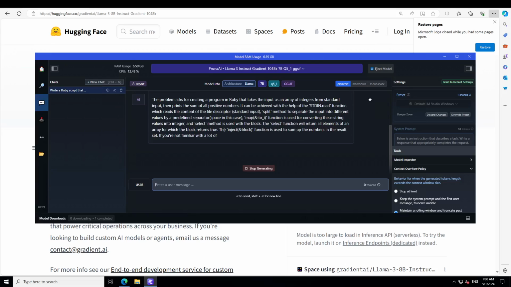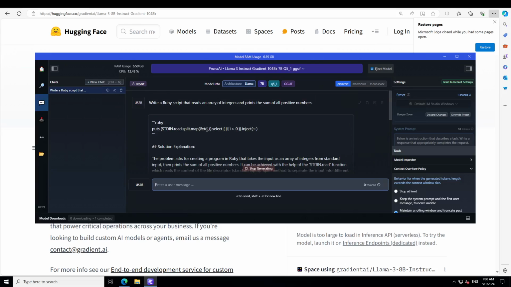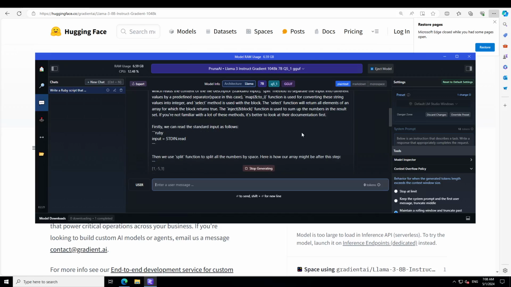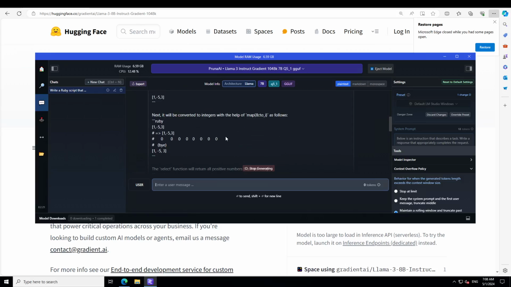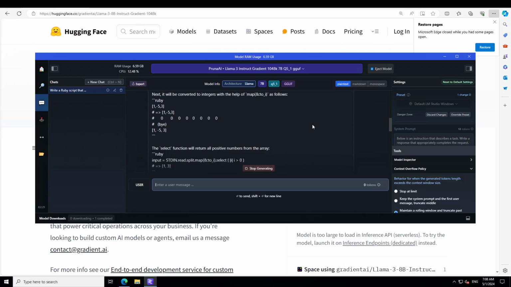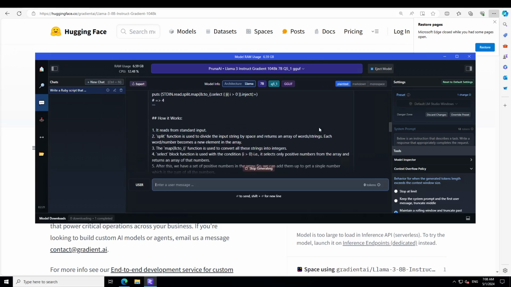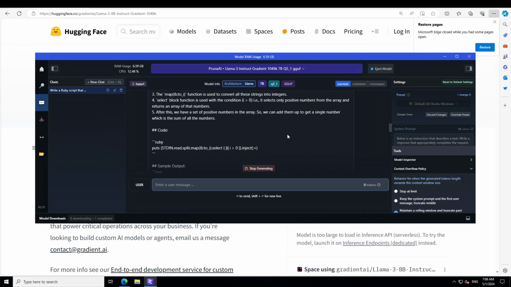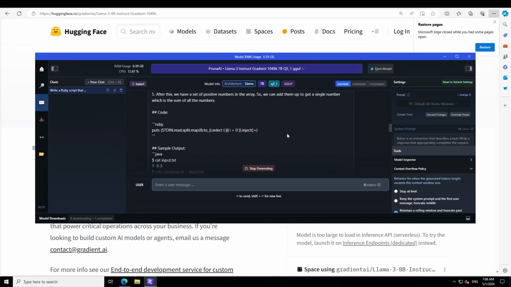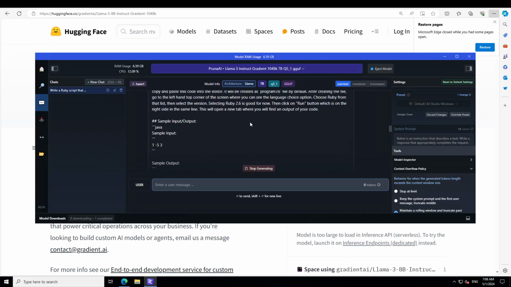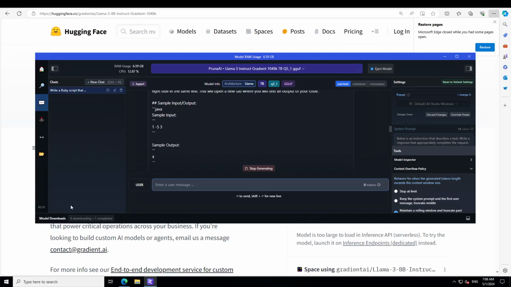There you go. So it has not only produced the Ruby code, very simple but very compact code, plus it has also given you the explanation, and then it is giving us the input, and there you go. It is just going through the code. How good is that? How it works. This is the long context. You see it is going on and on and on. How to run the code. It will tell you everything with simple input, output, and everything.